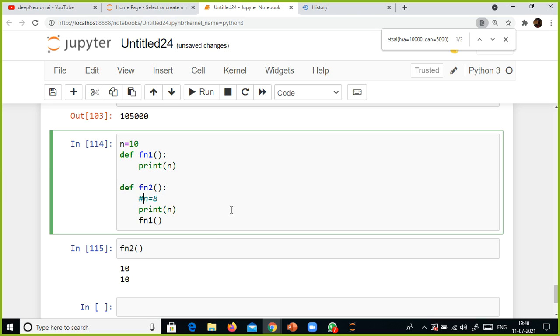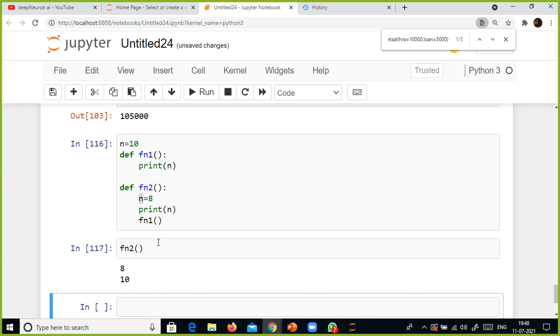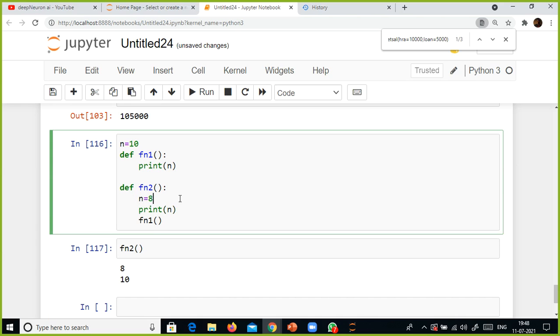But if you specify any value explicitly inside this function, what will happen is this one will be given priority. It's something like in Tamil Nadu, Tamil people will be given first priority when it comes to job opportunities. This variable n will take higher priority. Now let us define the function, and then 8 comma 10. Now you understood, right? This is called your local variable. This is called your global variable.